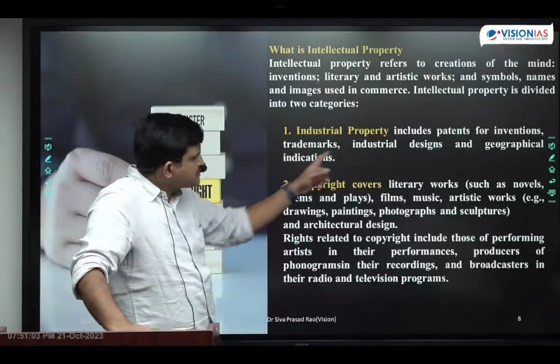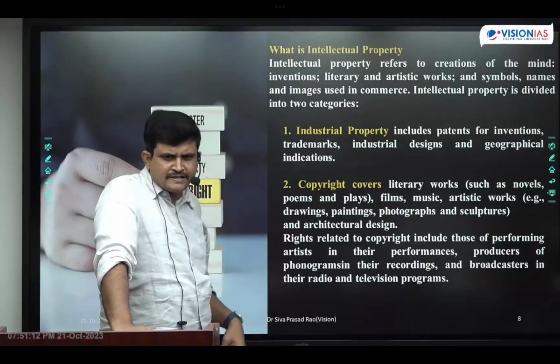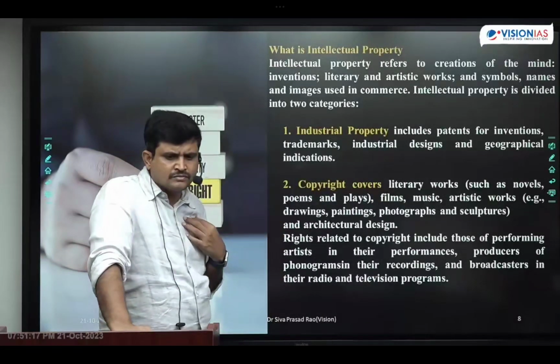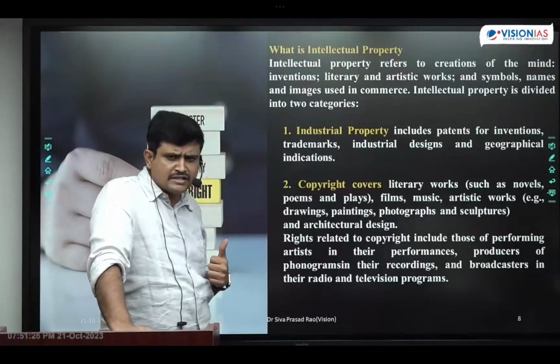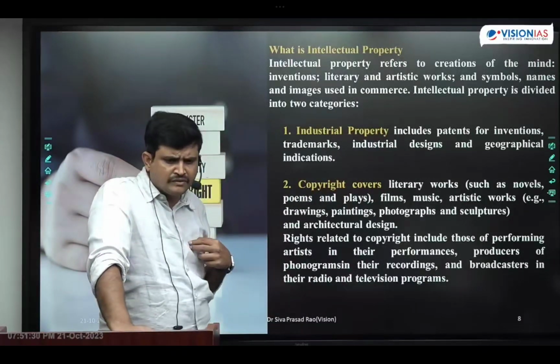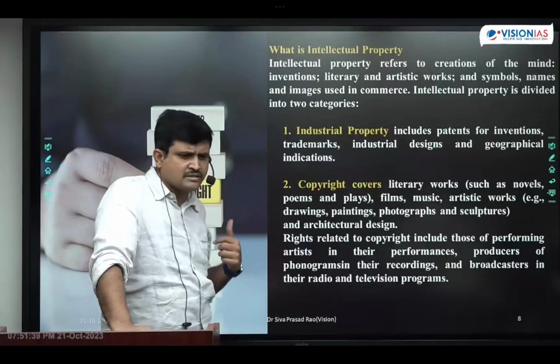So what does industrial property rights include? Write the list under that. Industrial property rights means patent rights, next is trademark, next is industrial design, next is geographical indications. And the next one is copyrights.